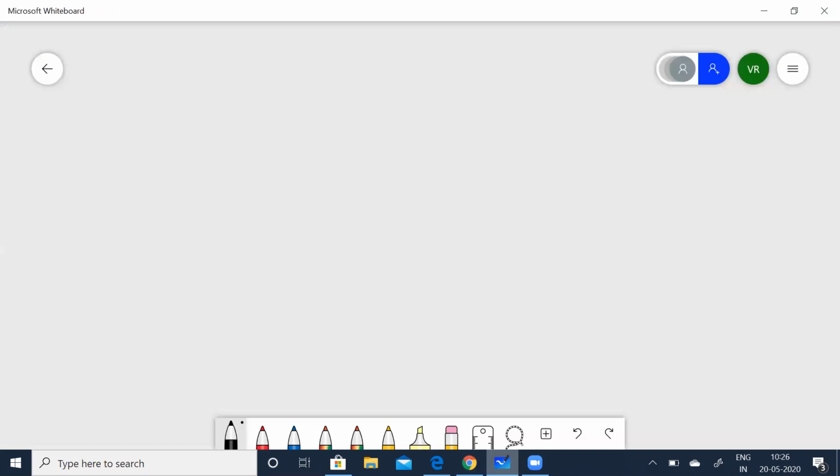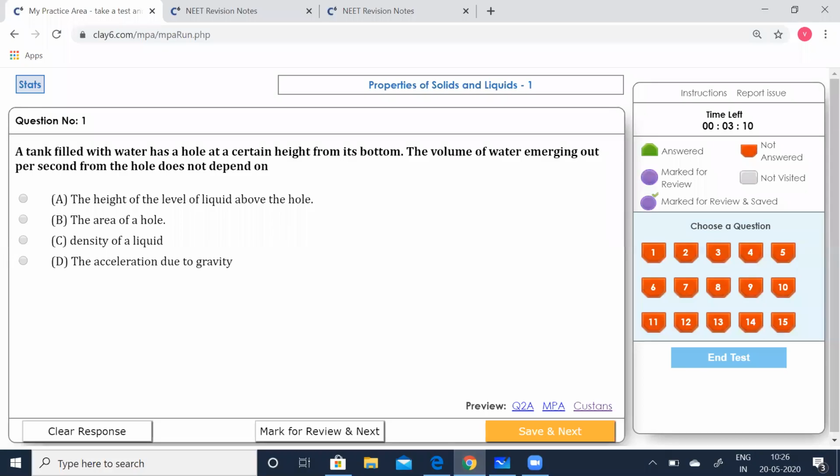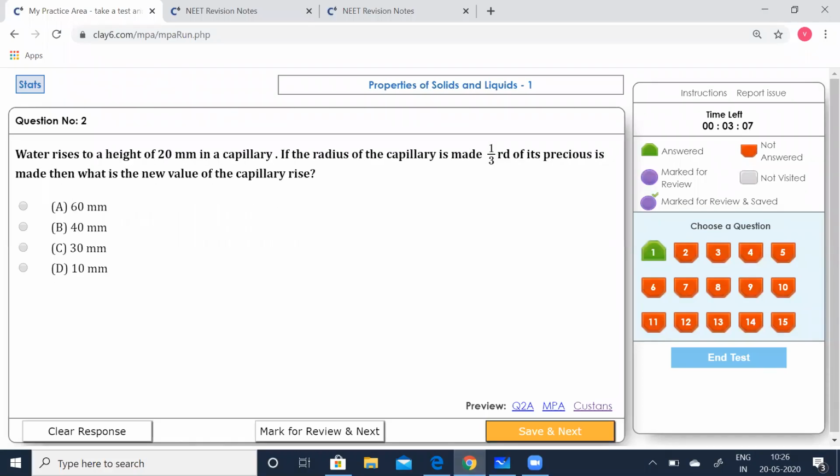Now, the volume of the water coming out of the hole is given by V is equal to A root of 2GH, where A is the area of cross section, G is the acceleration due to gravity, and H is the height of the water column. From this formula, you can see that it does not depend on the density of the liquid. So let's see which option is correct. So, does not depend on the density of the liquid. Save that, go to the next.